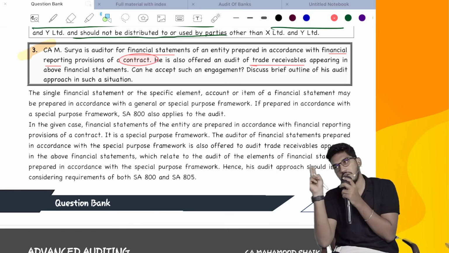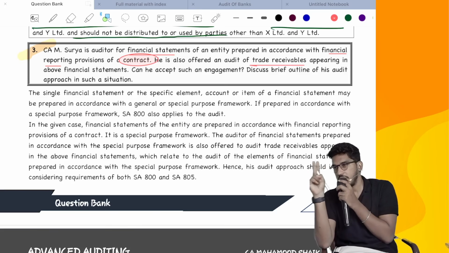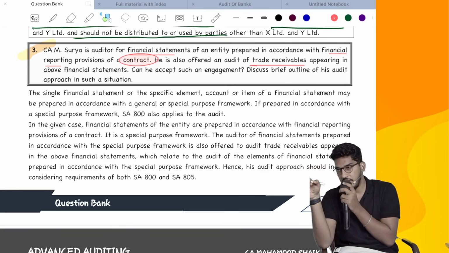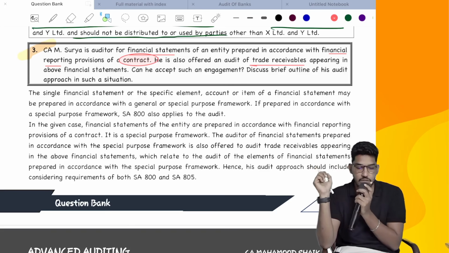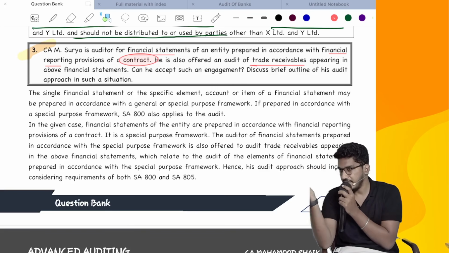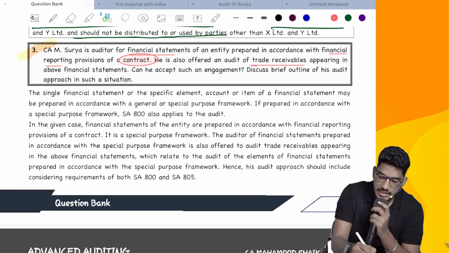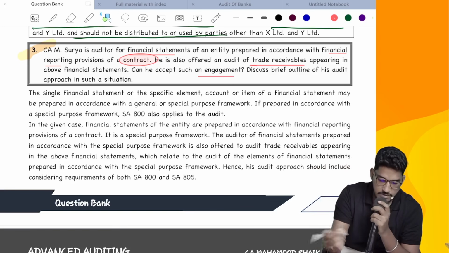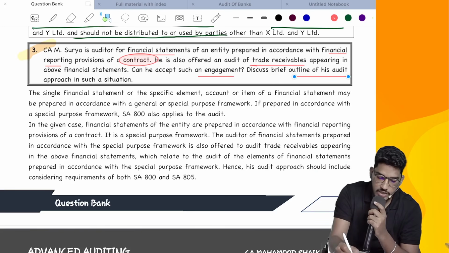Two engagements he got. One is to conduct audit of special purpose financial statements prepared in accordance with contract. And he has also been asked to conduct audit of only trade receivables, a specific element. SA 800 and 805. Can he accept such an engagement? Yes. Discuss briefly the outline of his audit approach.